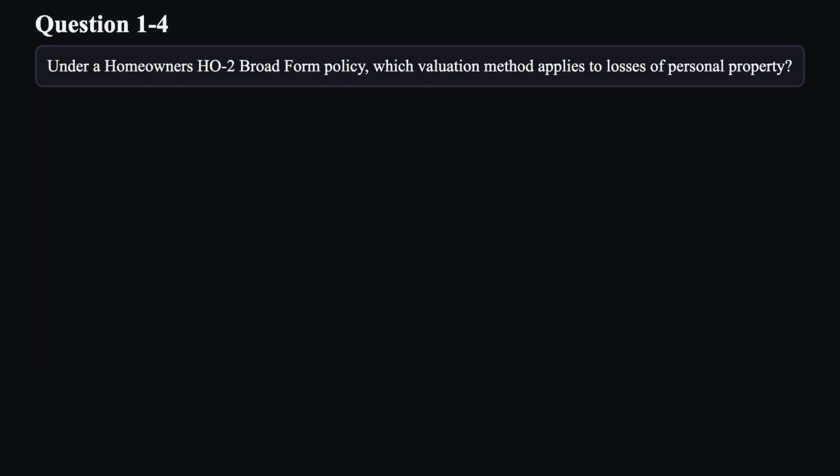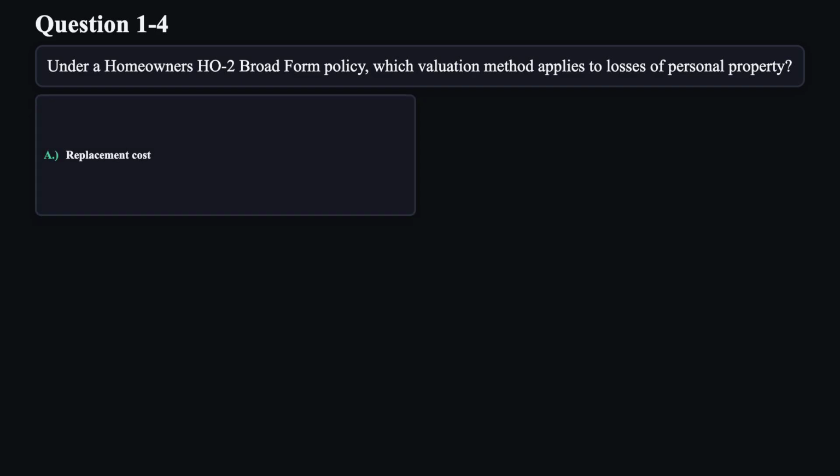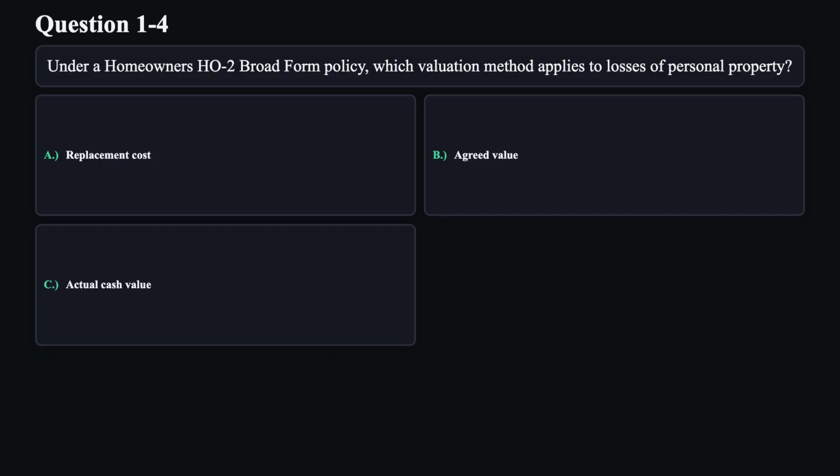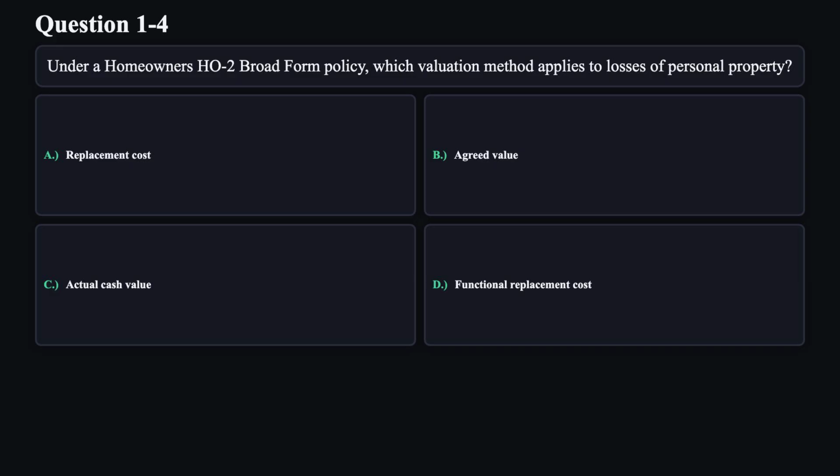Question 4. Under a homeowner's HO2 broad form policy, which valuation method applies to losses of personal property? A. Replacement cost. B. Agreed value. C. Actual cash value. D. Functional replacement cost.